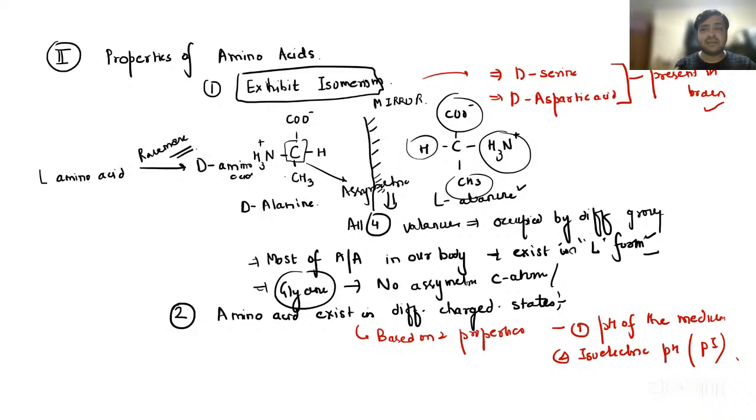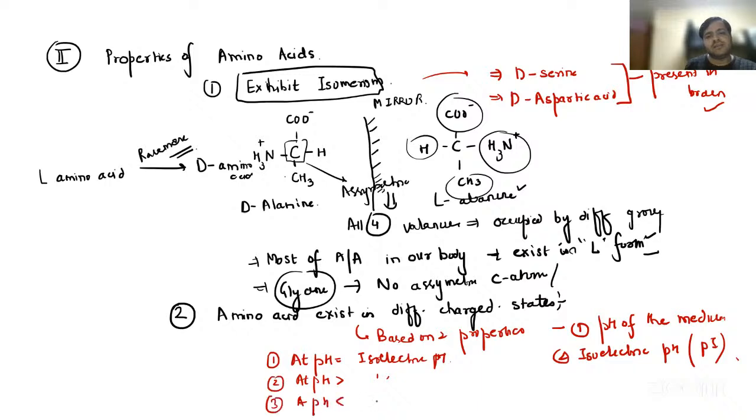So we can have three situations, guys, based on this: at pH equal to isoelectric pH, at pH more than isoelectric pH, and at pH less than isoelectric pH. So we have three situations that you have to remember.